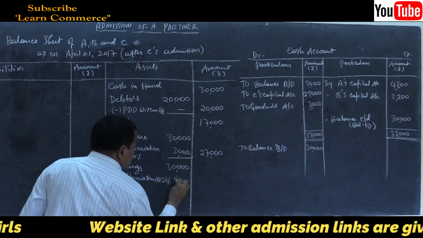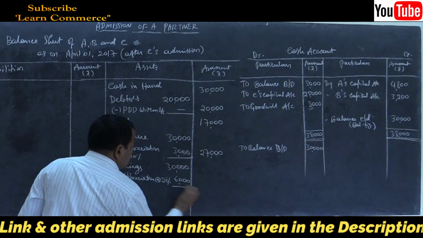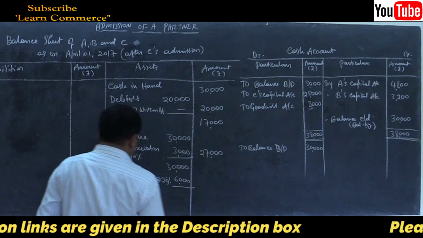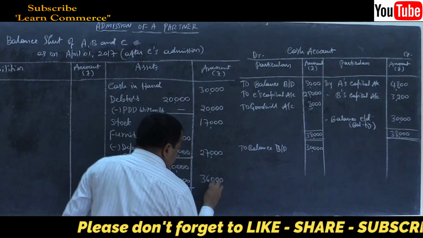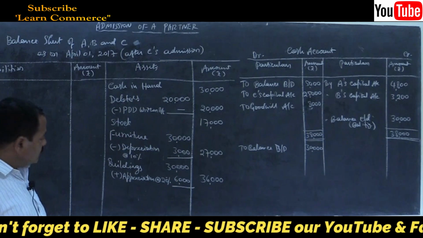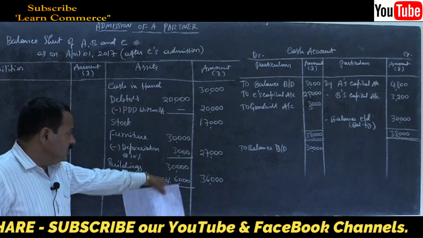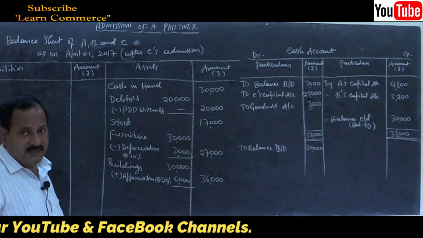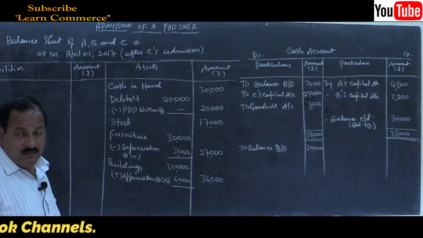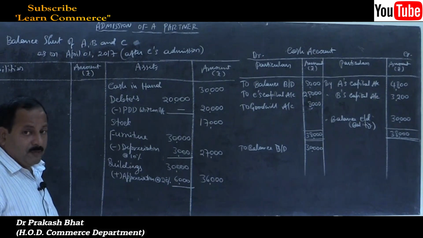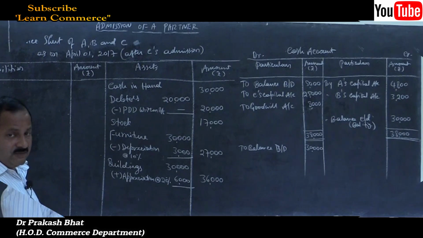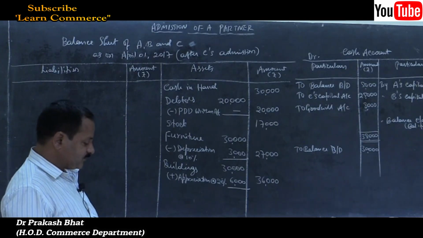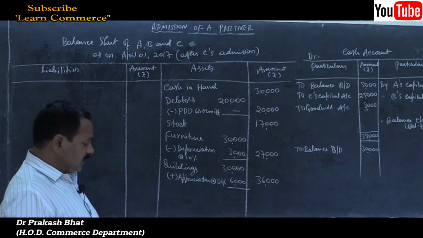So 6,000 it will be. So add, so 36,000. Don't deduct here. Some students have the habit of deducting everything. So they will write add here, but then write 24,000. You will get confused later, and you will not be in a position to trace where the mistake is, and ultimately you will lose marks. So be careful about these things. That's all. No other assets.